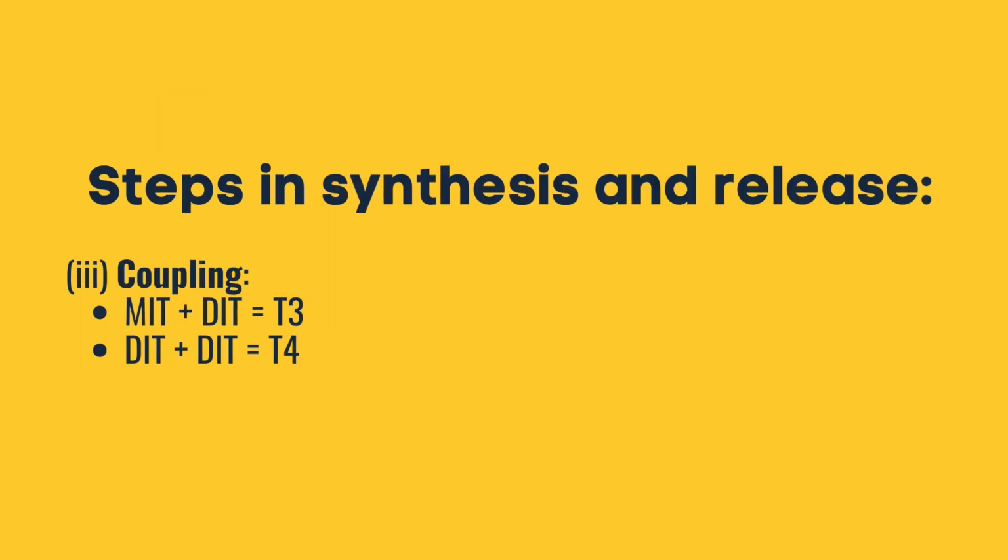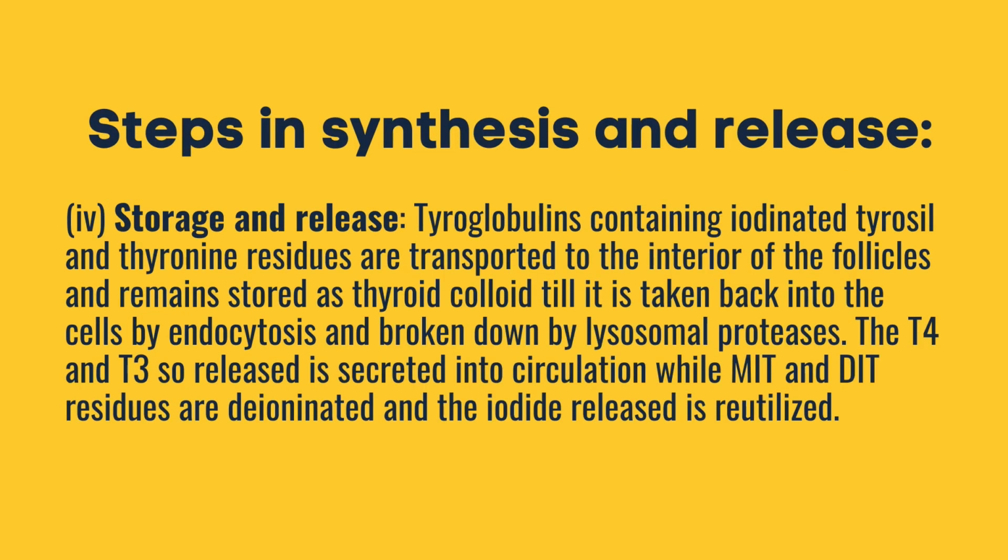Step 3, we have the coupling. Monoiodotyrosine and diiodotyrosine will result to T3. Diiodotyrosine plus an additional diiodotyrosine will result to T4. Next step, we have the storage and release.